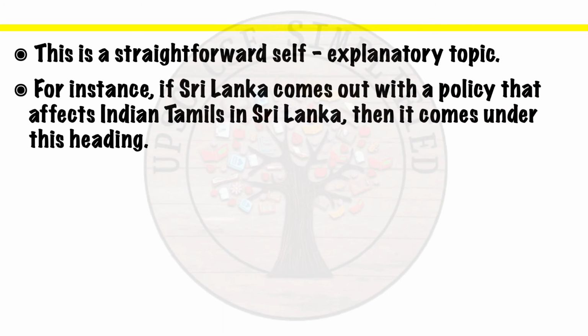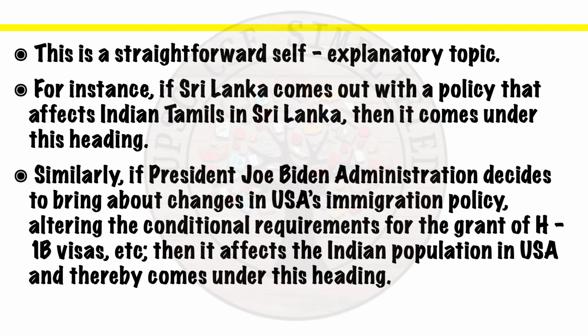For instance, if Sri Lanka comes out with a policy that affects Indian Tamils in Sri Lanka, then it comes under this heading. Similarly, if the President Joe Biden administration decides to bring about changes in USA's immigration policy, altering the conditions and requirements for the grant of H-1B visa, etc., then it affects the Indian population in USA and thereby comes under this heading.